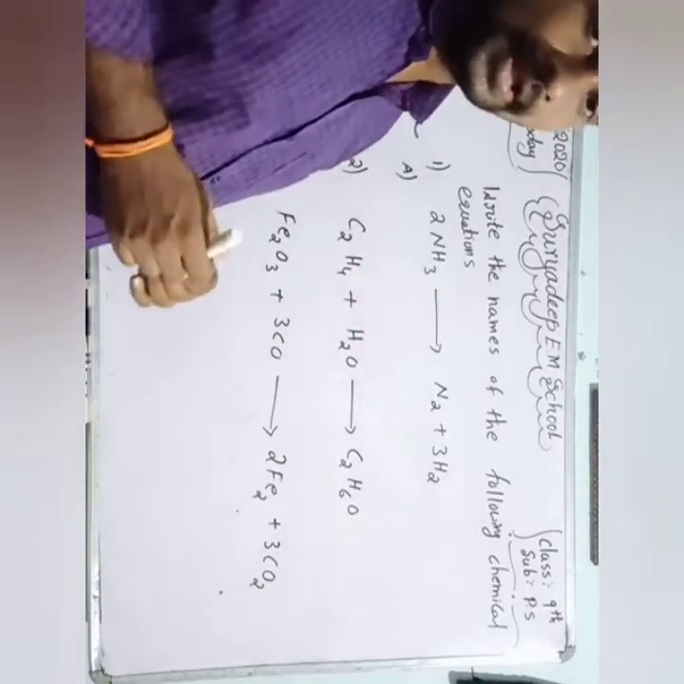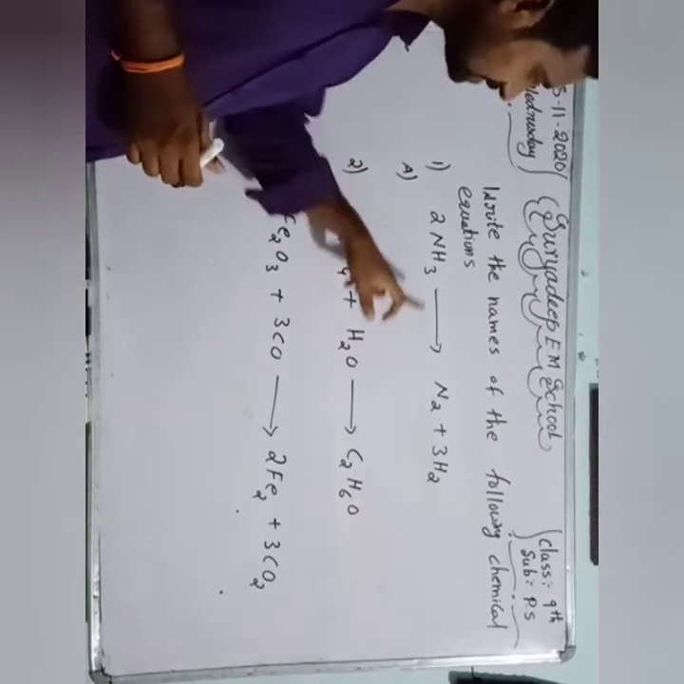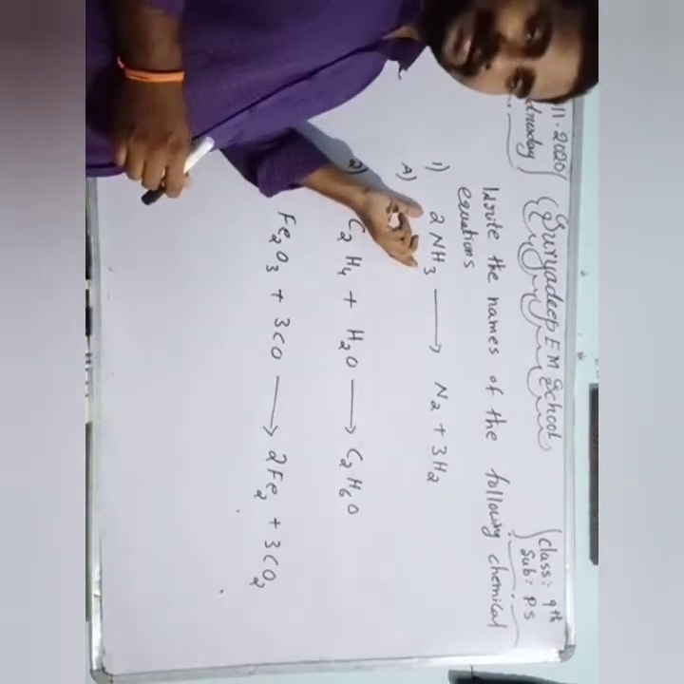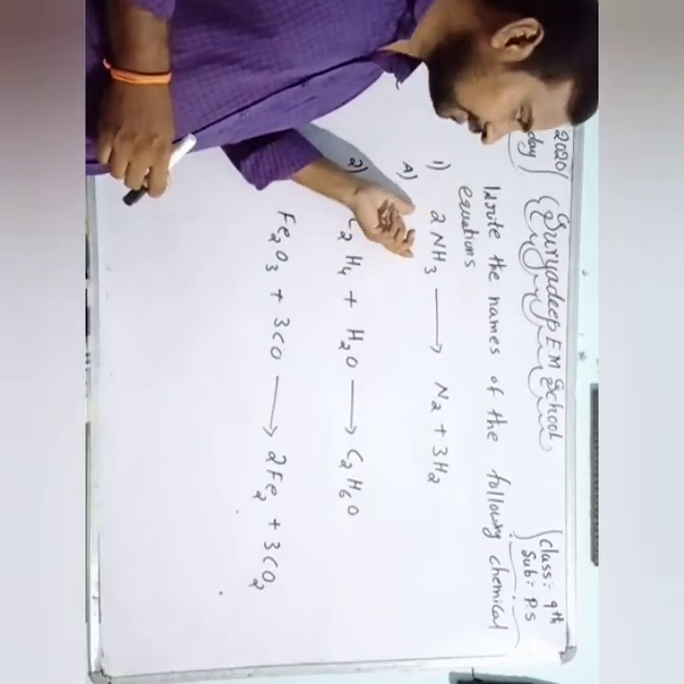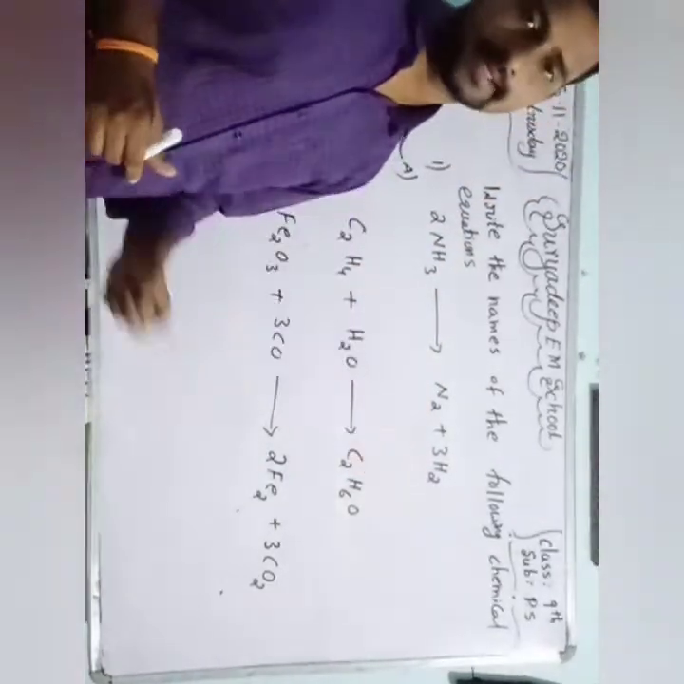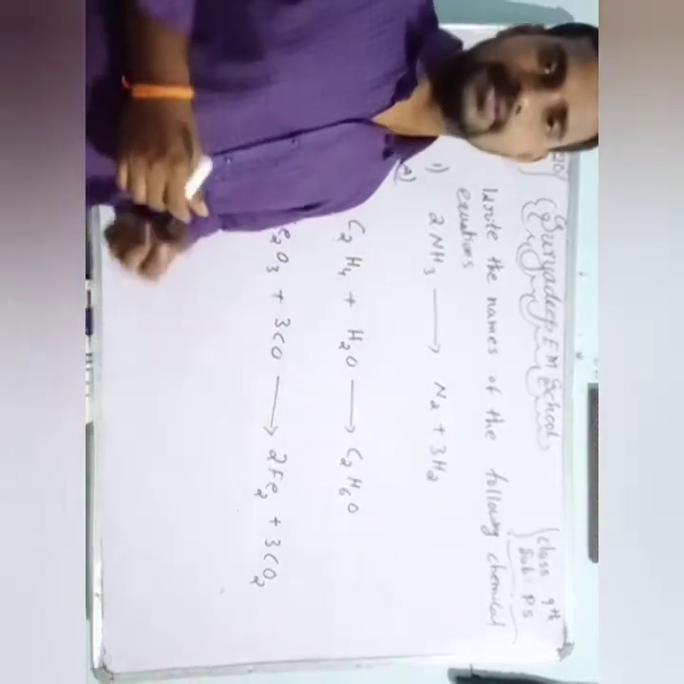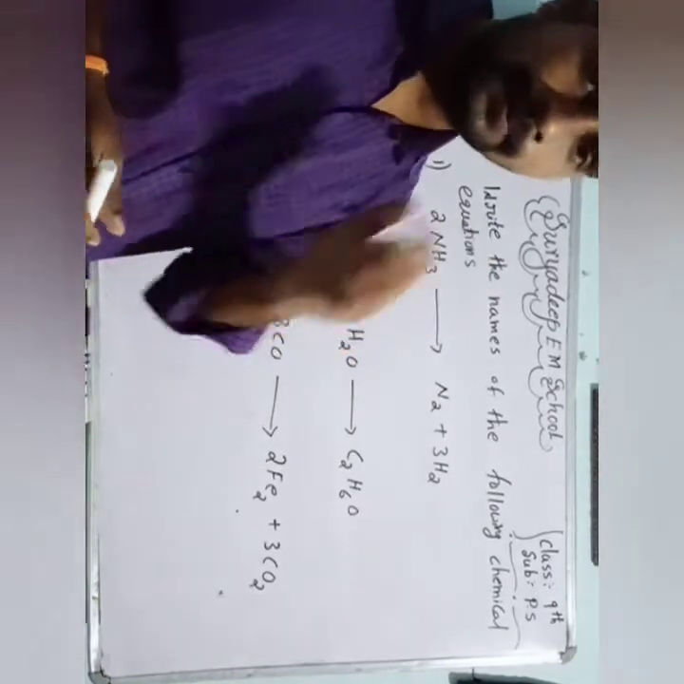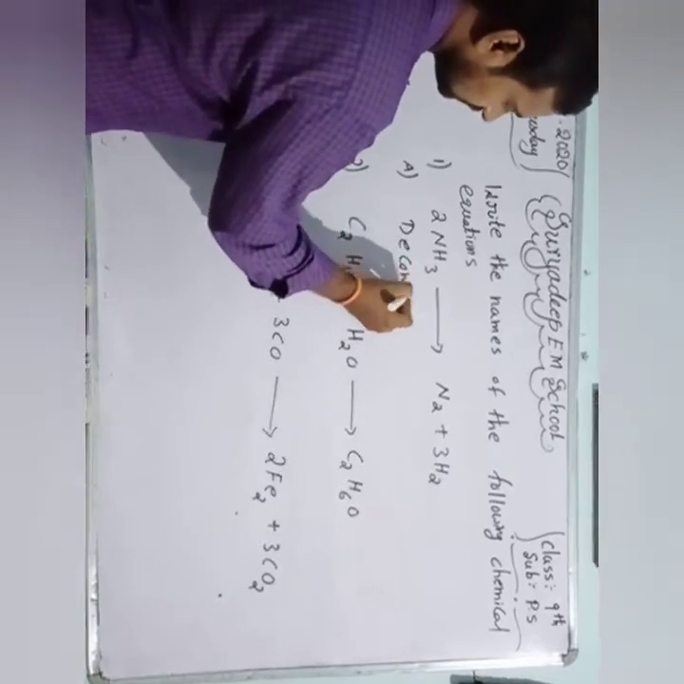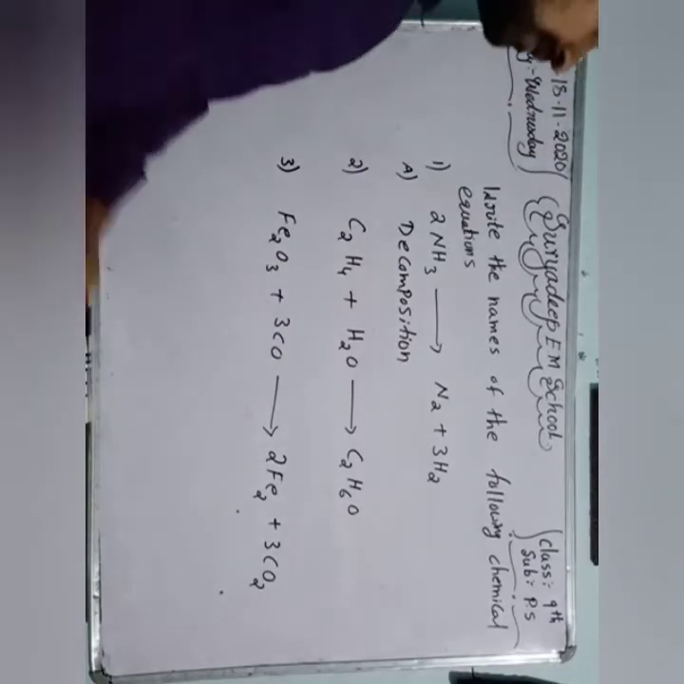Write the names of the following chemical equations. First one: ammonia gives nitrogen gas and hydrogen gas. In the reactants, there is only a single compound, ammonia. In the products, there are two substances, nitrogen and hydrogen gas. So a single compound divides into two or more substances. This is an example of a decomposition reaction. What is the name? Decomposition. A single compound divided into two or more.